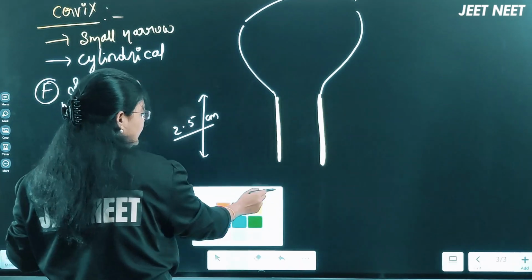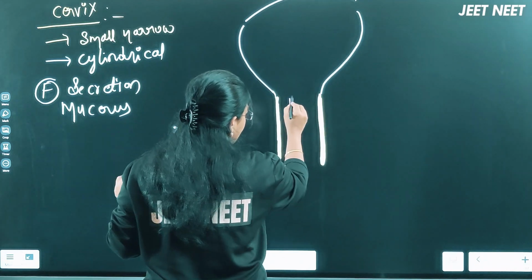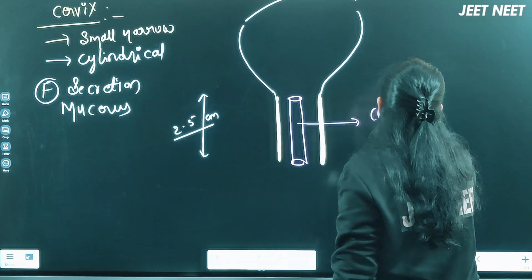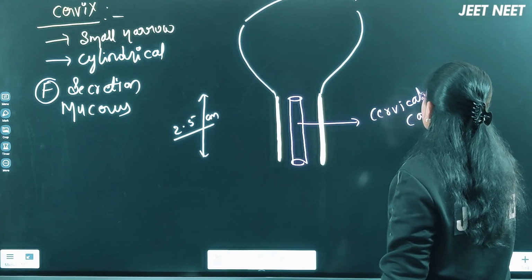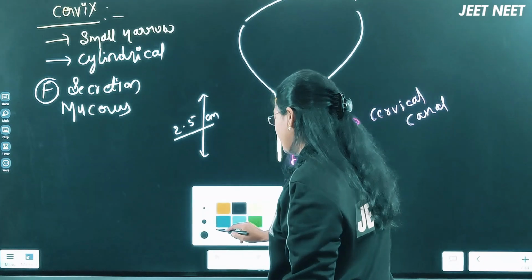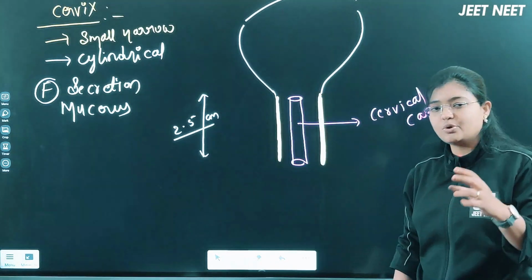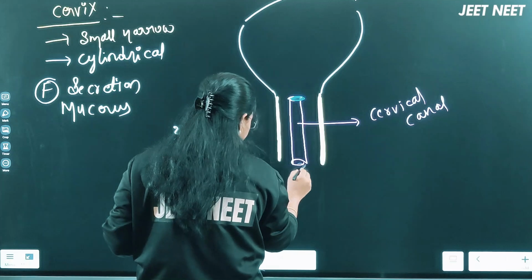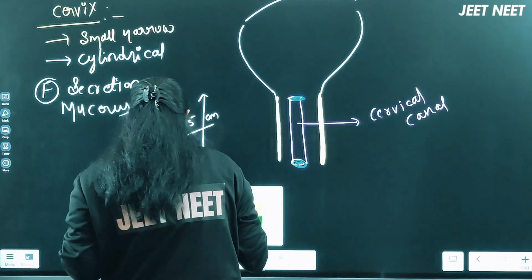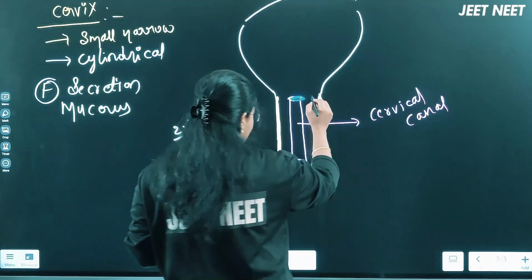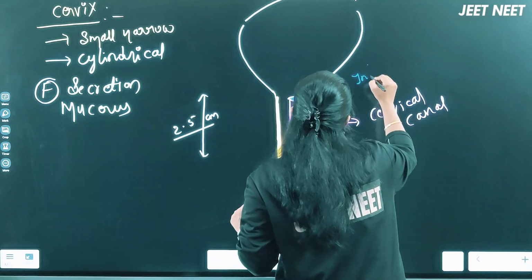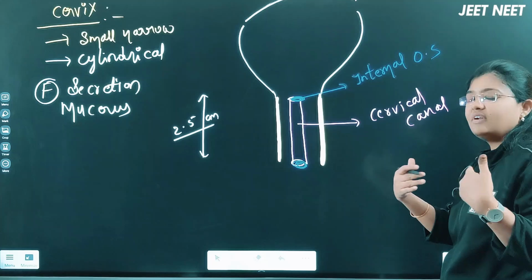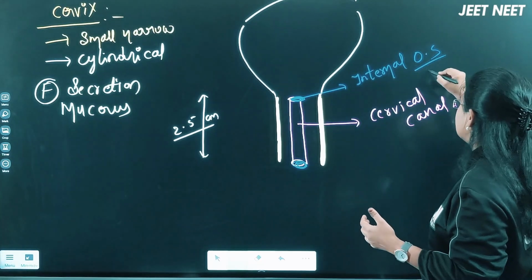Inside that cervix there will be one canal present, right? We call this canal the cervical canal. This cervical canal is going to have two openings here, right? Here one opening will be present, and here one more opening will be present, right? This one is the internal os, just like a valve-like structure which will be opening. Os is nothing but an orifice.